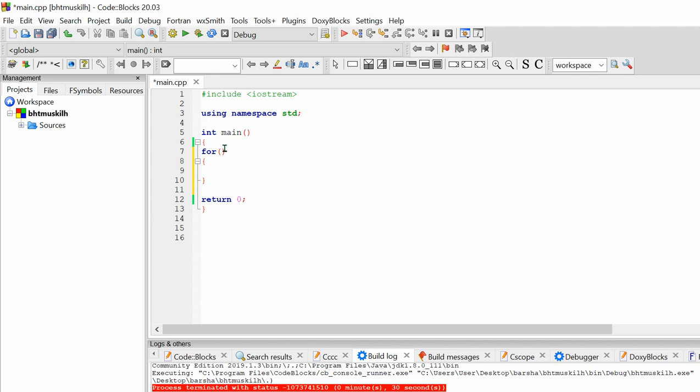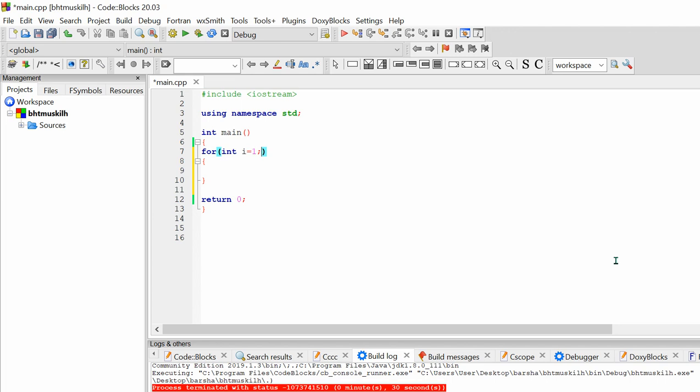In this parenthesis, the structure is that there are three parts of the for loop. The first part is the declaration or initialization of a variable. So let's declare a variable i of type int and initialize it with the value 1. Okay, and then we put a semicolon. This is the first part.